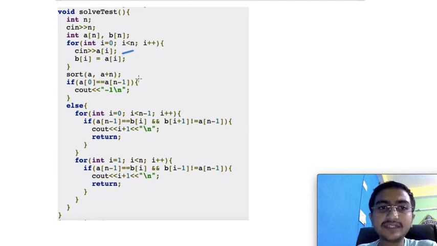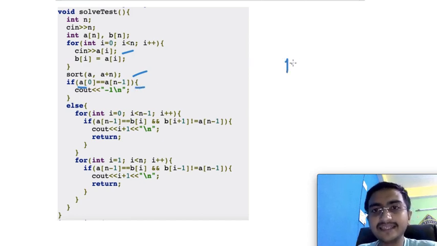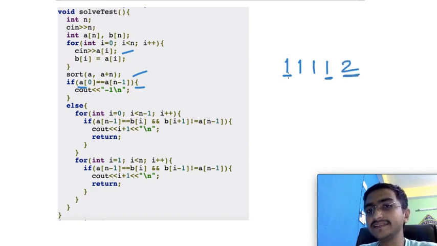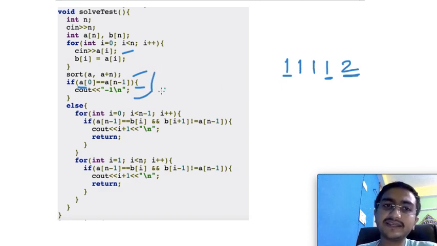You take the input and you sort them, and if the smallest element is equal to the last element, it means all the elements are equal. Why? Let's say you are sorting 1 1 1, right? If all elements are equal, your first element and last element will be equal. Even if there is a 2 or 3, anything, then your smallest and largest will not be equal. Then simply the answer is -1, okay? And if they are not equal, it means at least you have two values, right?